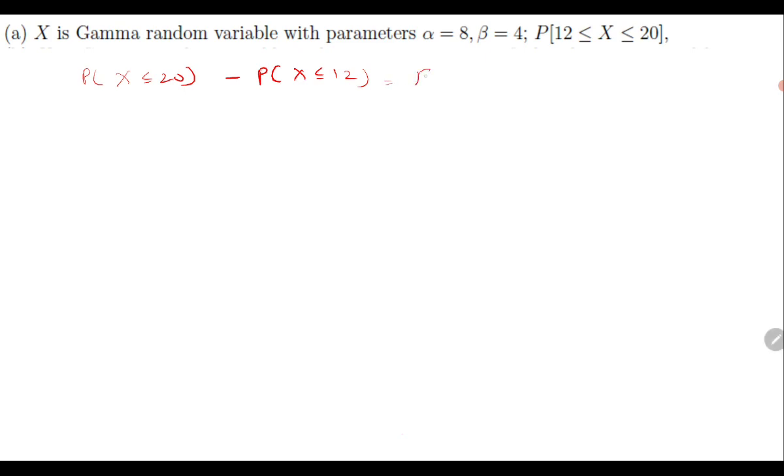This would become capital F(20/4, 8) minus F(12/4, 8). Recall the previous slide. Here F is the incomplete gamma function with parameters 5, 8 and parameters 3, 8. Using the table you can get the required answer.